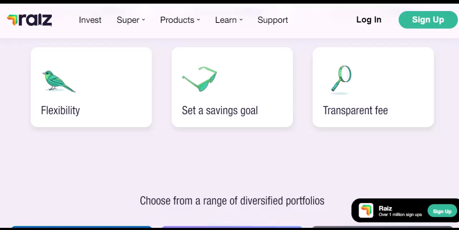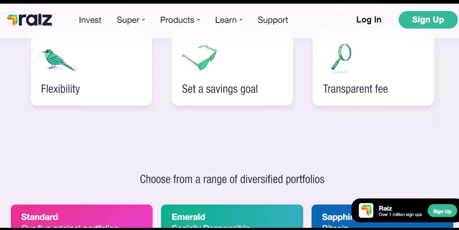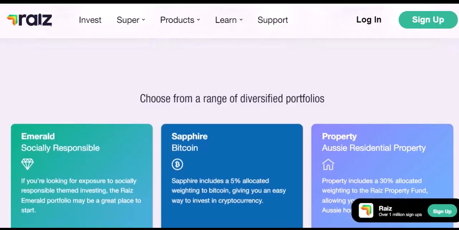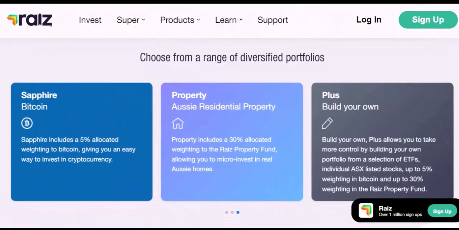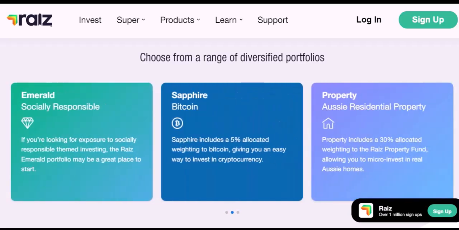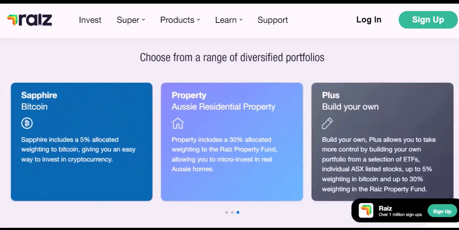Another point to consider is the type of investment portfolios you're using. Raiz offers various portfolios, each with different risk profiles and underlying assets. While the deposit limits themselves don't change, the performance and potential returns of these portfolios will vary significantly. So, you might choose to adjust your deposit frequency and amounts based on your chosen investment strategy. Furthermore, it's worth noting that Raiz periodically reviews and updates its policies, so it's always a good idea to check their official website or app for the most current information.